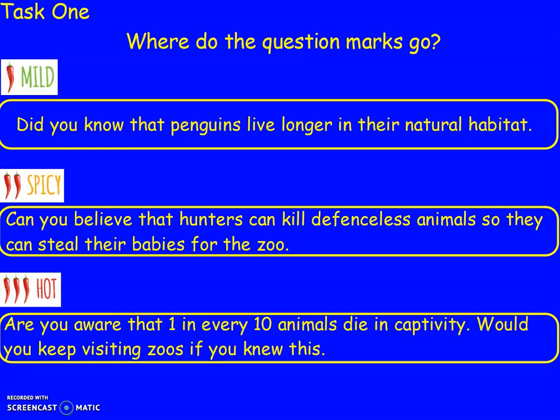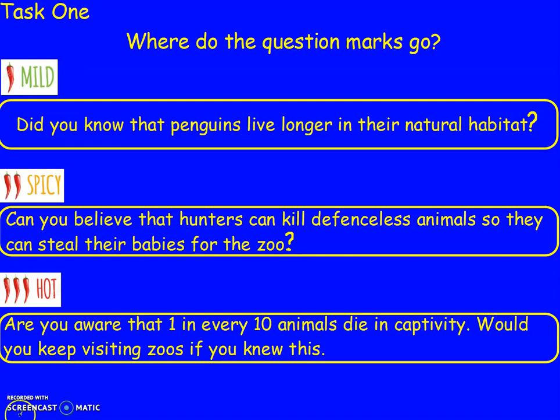Mild, did you know that penguins live longer in their natural habitat? So that's a question, so you need a question mark, but where does it go? Okay, our question mark goes at the end of the sentence. We don't need a full stop, we need a question mark. Did you know that penguins live longer in their natural habitat? Question mark. Spicy then. Can you believe that hunters can kill defenseless animals so they can steal their babies for the zoo? Okay, you're asking the reader, can they believe it? Question mark needs to go right at the end of the sentence instead of a full stop.